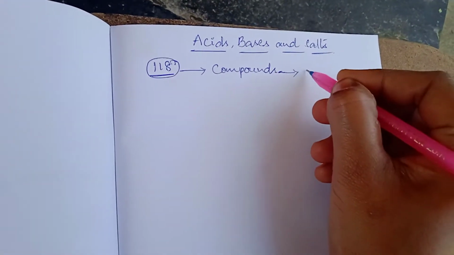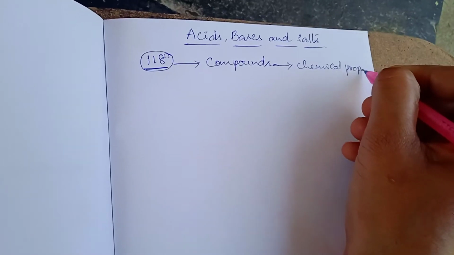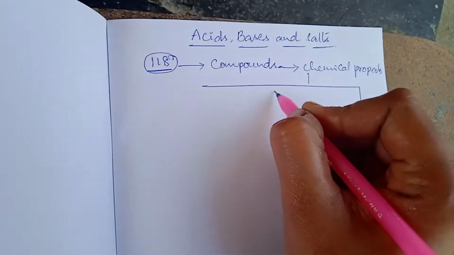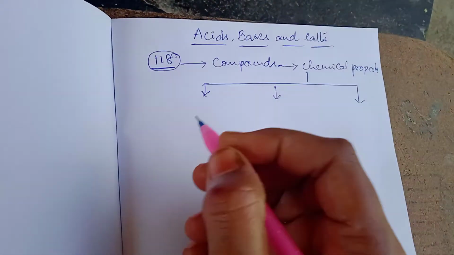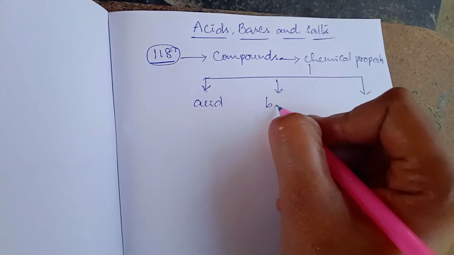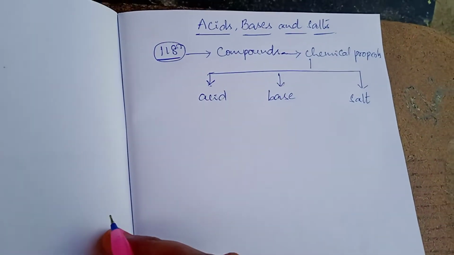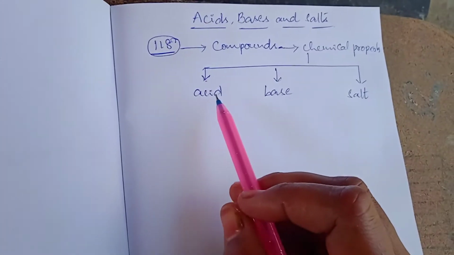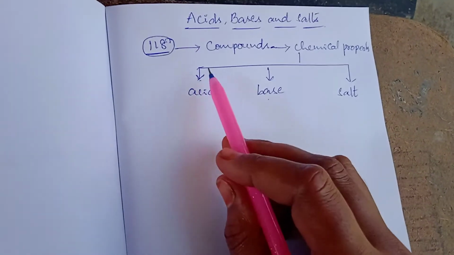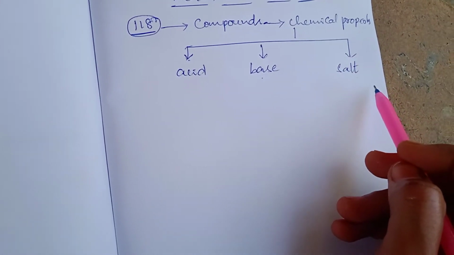Based on their chemical properties, all these compounds are classified into three types: acid, base, and salt. Now let us discuss one by one what is acid, what is base, and what is salt.